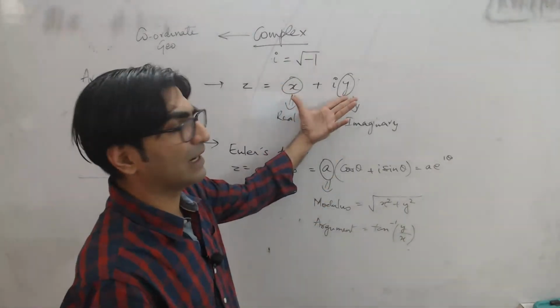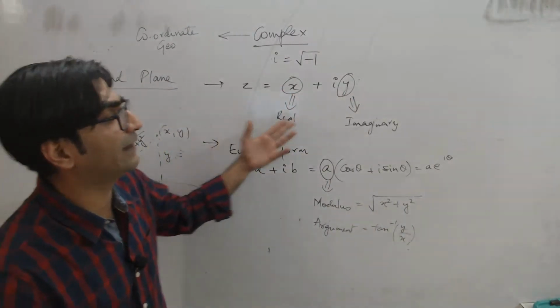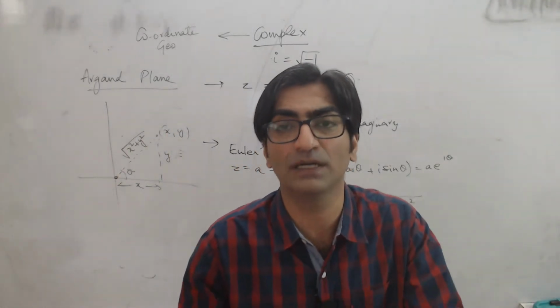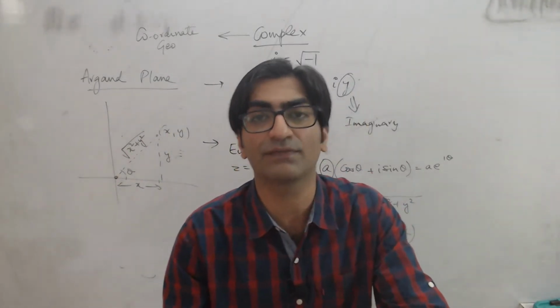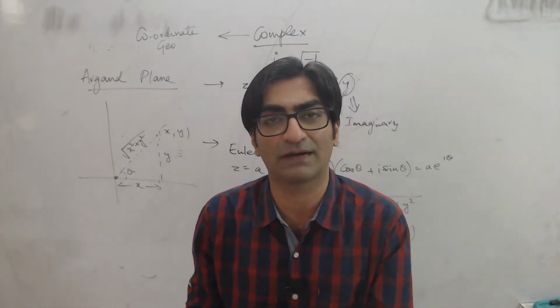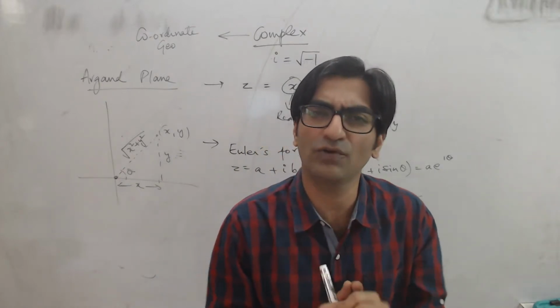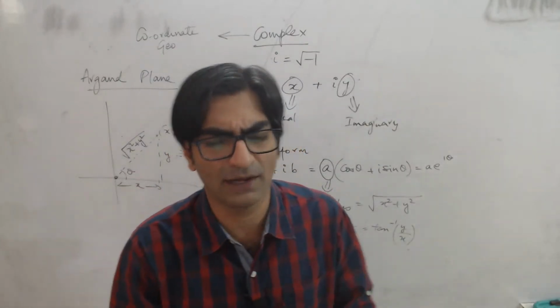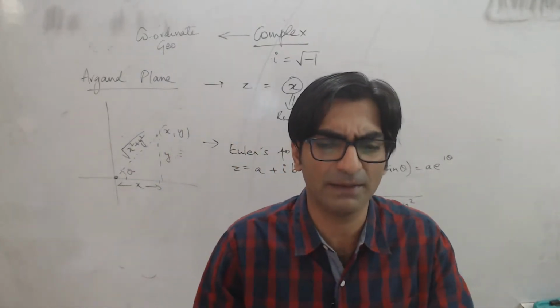So if I give you a number in the normal form with the real and imaginary parts being integers or rational numbers, then you can very easily derive the modulus and the argument for that complex number. And you can also represent that complex number in the Euler's form, right? Now, this is at a very, very basic level.